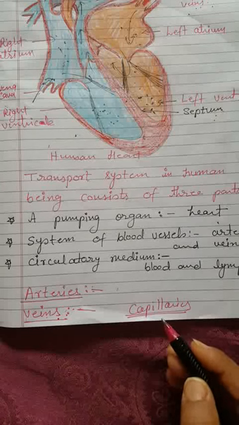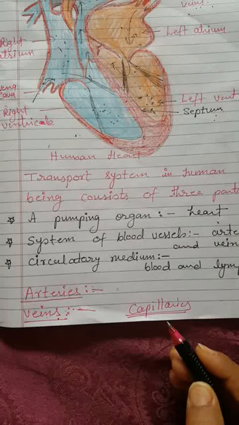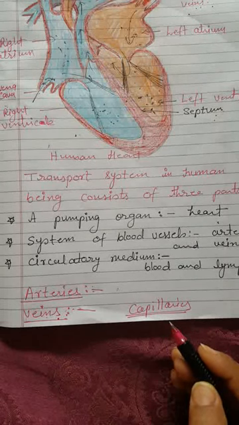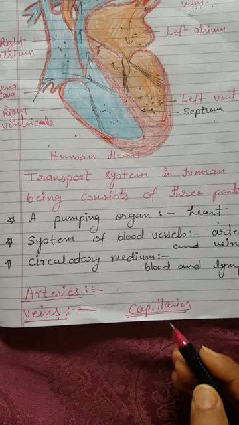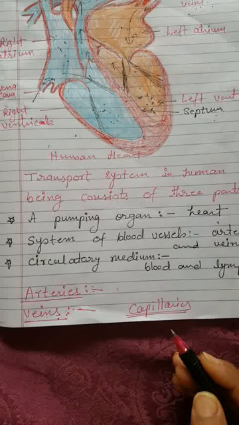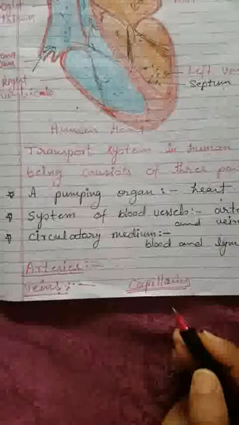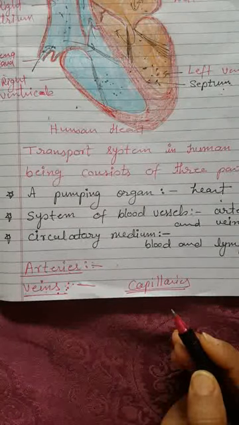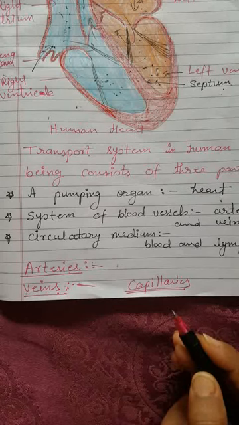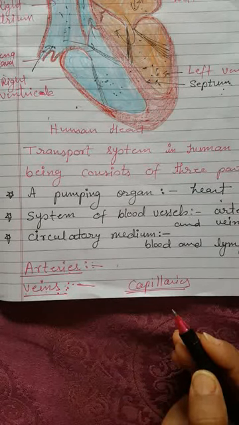These capillaries join to form venules, veins, and finally the vena cava. Actually, we can say capillaries are fine microscopic blood vessels. Arteries branch out into smaller and smaller arterioles which finally form capillaries. The wall of a capillary is one cell thick.